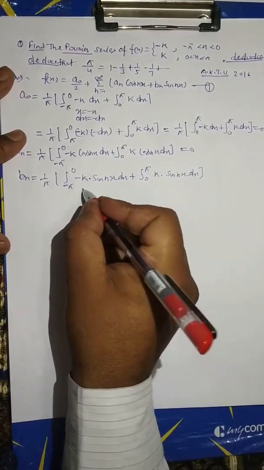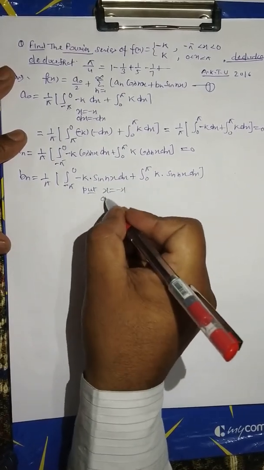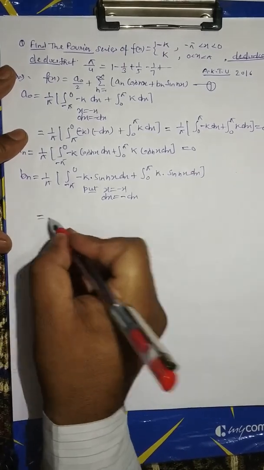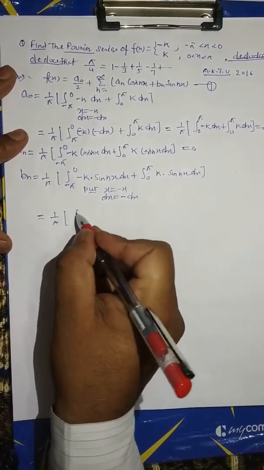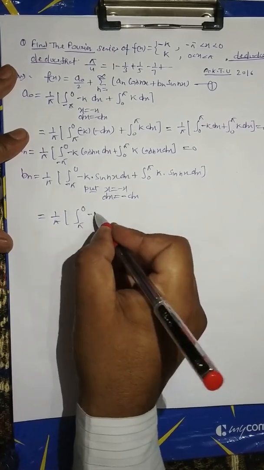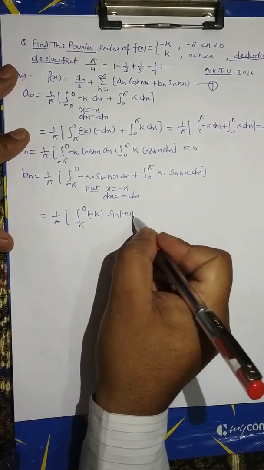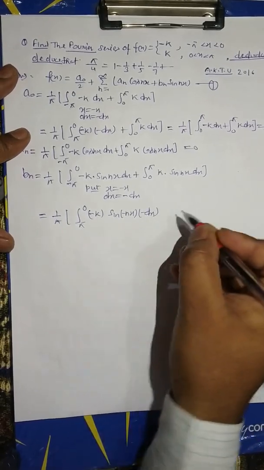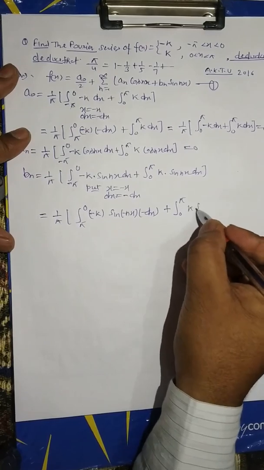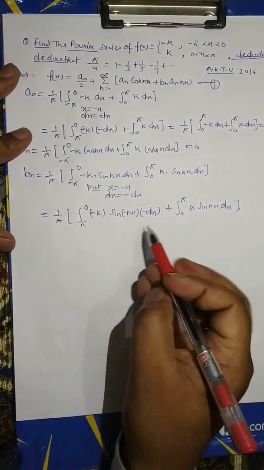Now similarly put in the first integral x equal to minus x, dx equal to minus dx. So this is equal to 1 upon pi, changing the limit pi to 0, minus k sin minus nx minus dx, plus the second term as it is, 0 to pi k sin nx dx.